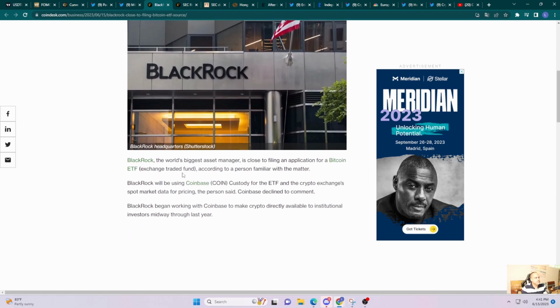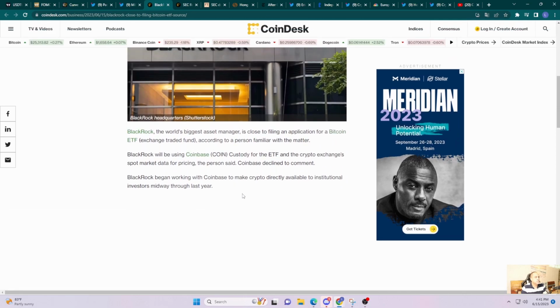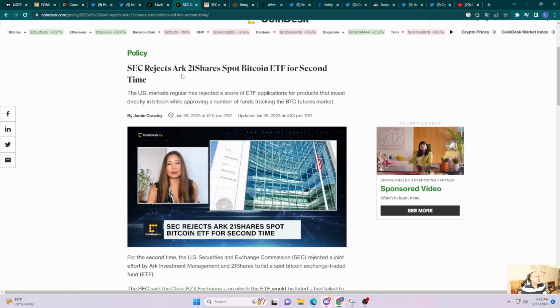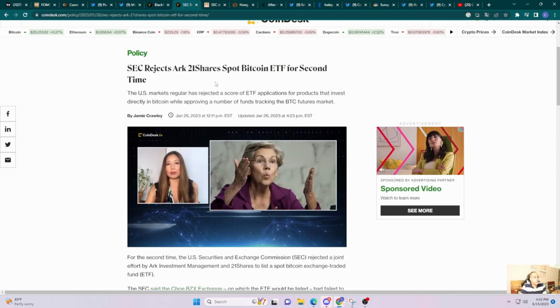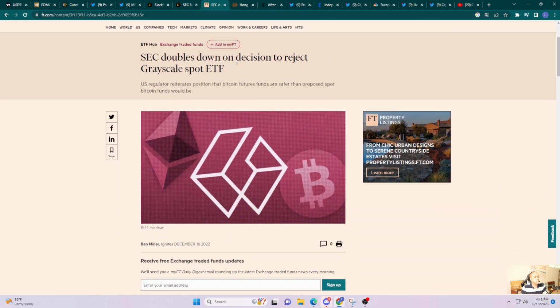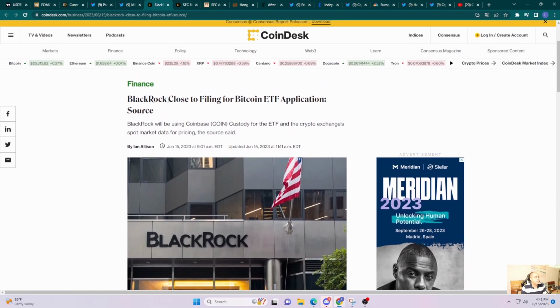So it remains to be seen if this is a spot Bitcoin ETF or a futures Bitcoin ETF, right? We do have a couple of futures Bitcoin ETFs that have been approved, but we don't have any spot Bitcoin ETFs approved. I don't know if you guys recall, but the U.S. rejected the ARK 21Shares proposal. They rejected quite a few of these proposals for a spot Bitcoin ETF, right? The biggest one is the one with Grayscale. So let's watch the space and see what happens here. But it's pretty surprising that BlackRock has filed for a Bitcoin ETF. So let's see.